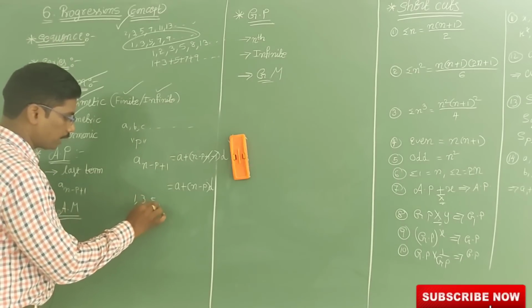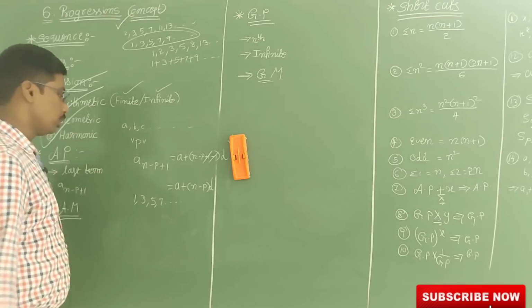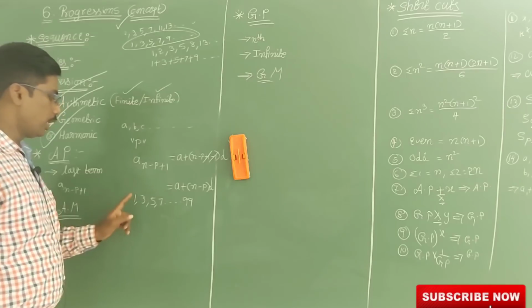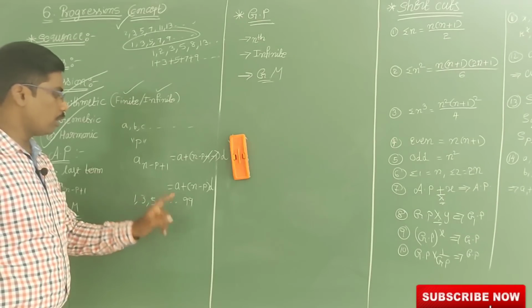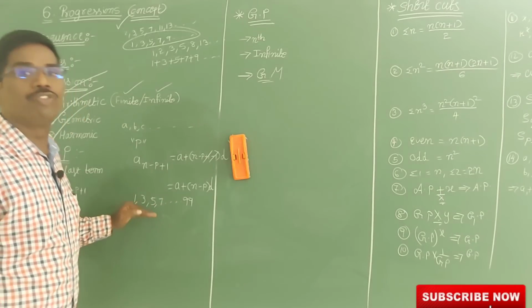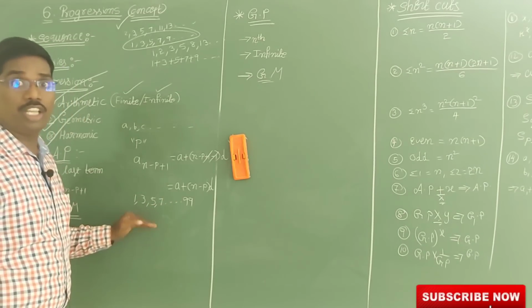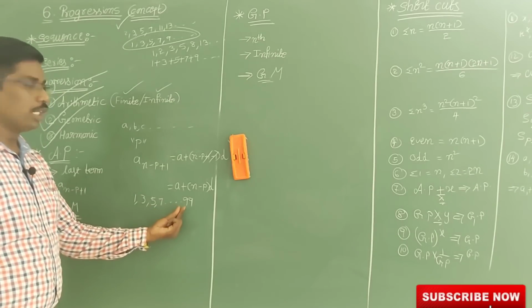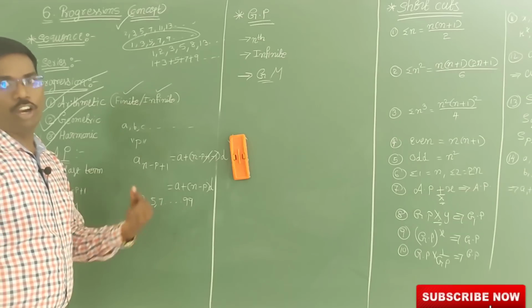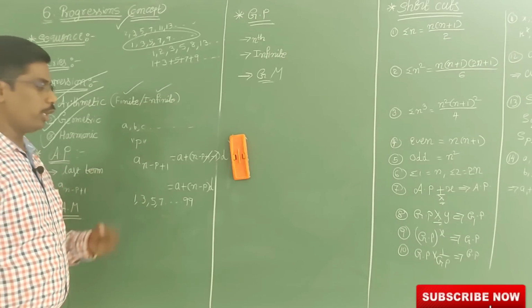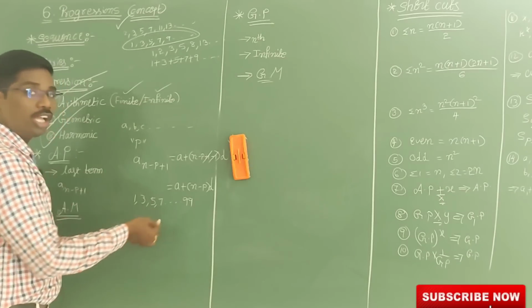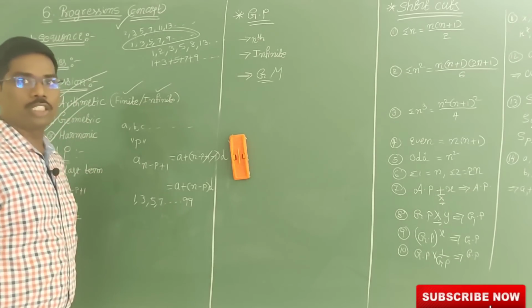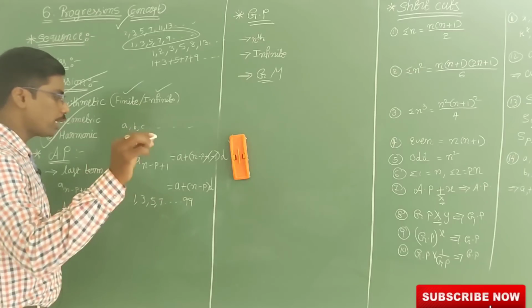1, 3, 5, 7 and so on up to 99. See here, 1, 3, 5, 7 and so on up to 99. How many numbers are there? 50 odd numbers I have written. Now I want the 48th odd number, that is the third one from the last. Find the third term from the last.